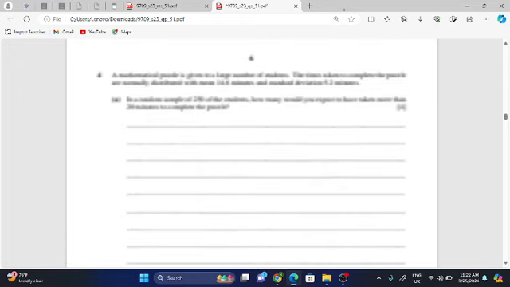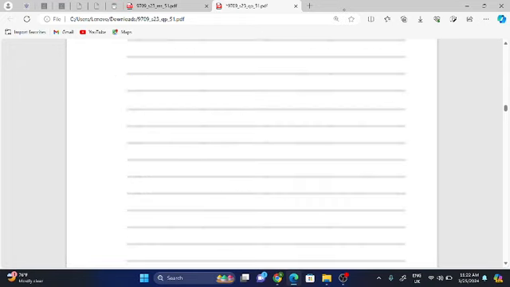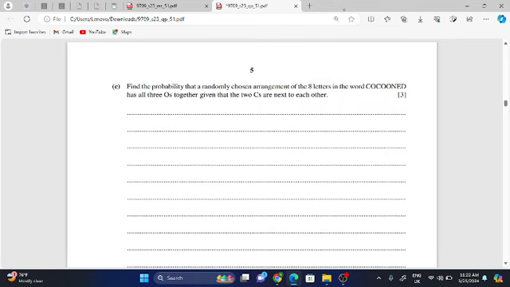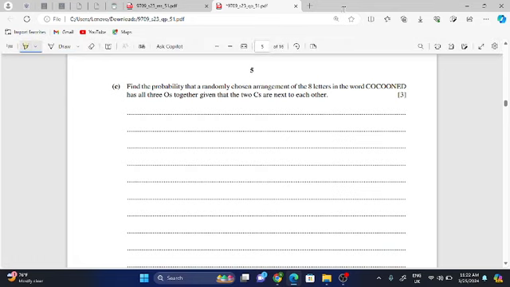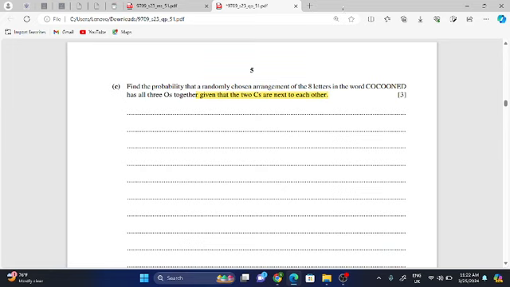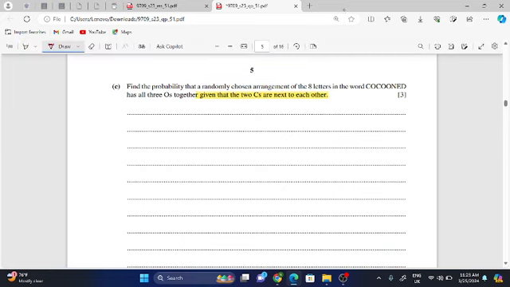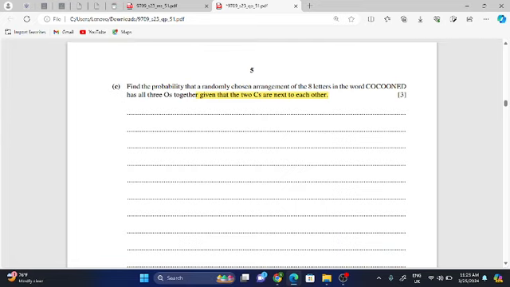Okay, next is question number 3, last part. Find the probability that a randomly chosen arrangement of the 8 letters in the word has 3 O's together, given that 2 C's are next to each other. If you can see, this is a question from conditional probability, because there are 2 events, out of which one has already happened, and you have to find the probability for the other one.